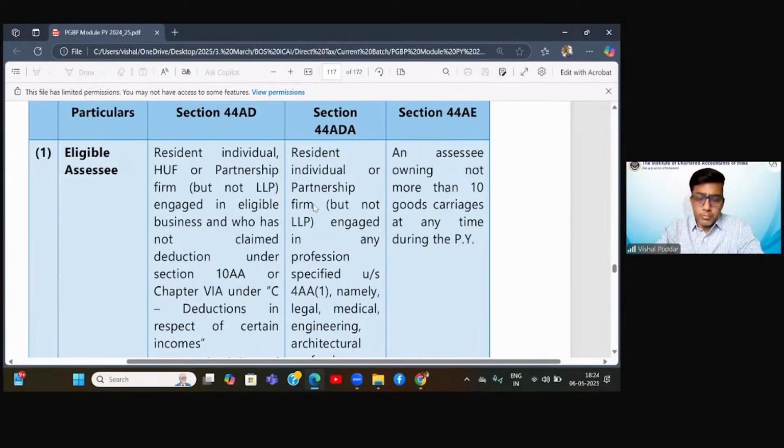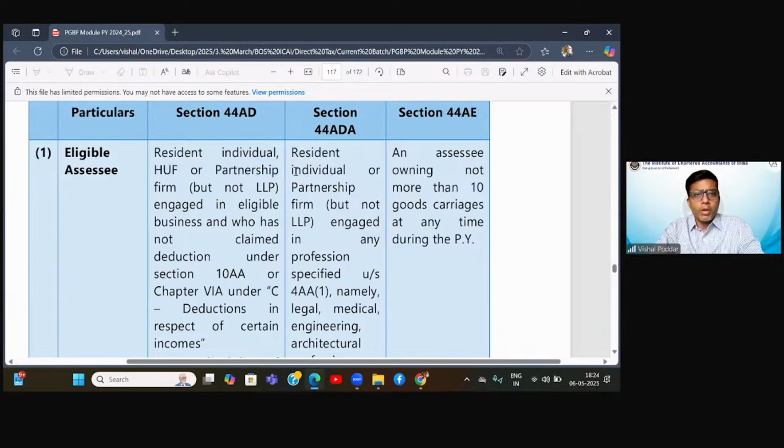Point number one. Point number two, differentiation is, if you observe, this section clearly spells out that only three types of persons would be eligible. Individuals, HUFs, partnerships, but excluding LLP. Obviously, why is LLP excluded? Because LLP is one who is already doing so much compliance. So for them, going into detailings of PGBP should not be a problem, because if you are an LLP, you are already part of the company's compliance. Then you should also do the detailed compliance of PGBP. No such relaxation should be given.